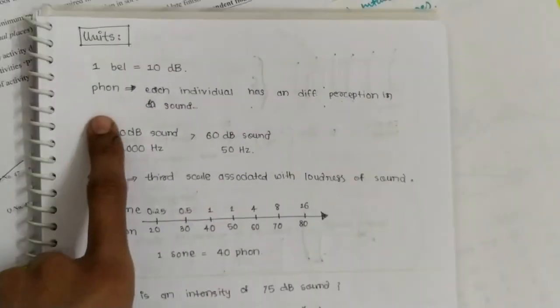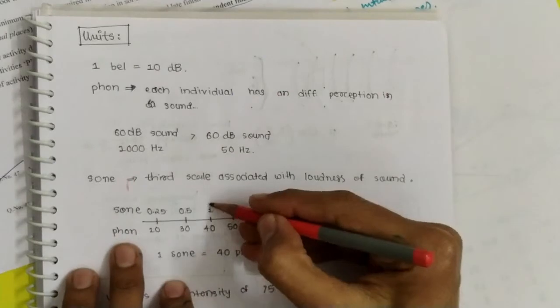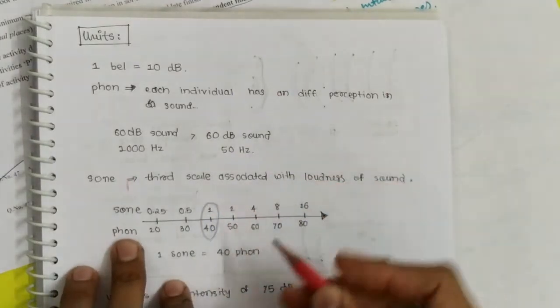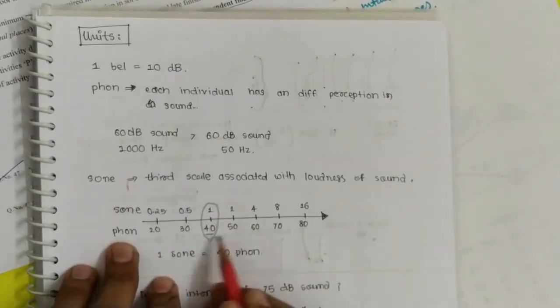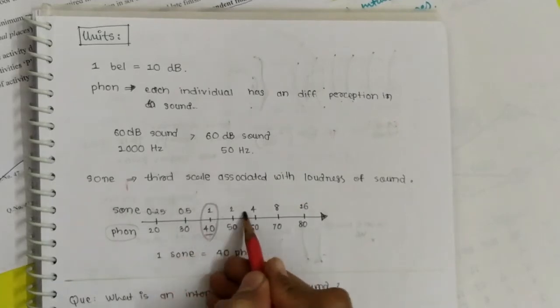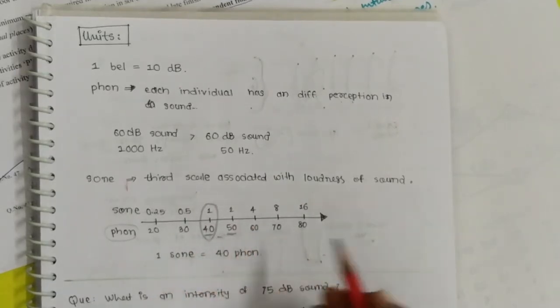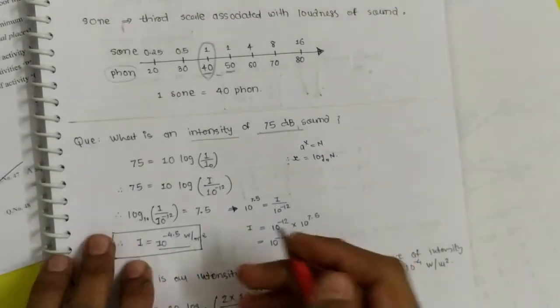And phon: each individual has a different perception of sound. So sound is associated with a loudness scale. To remember this, only remember this value: 40, and 1 sone is equal to 40 phon. And by doubling each sone, the phon will increase by plus 10.